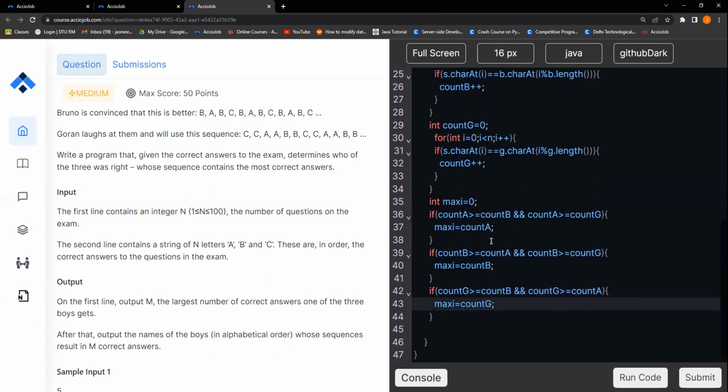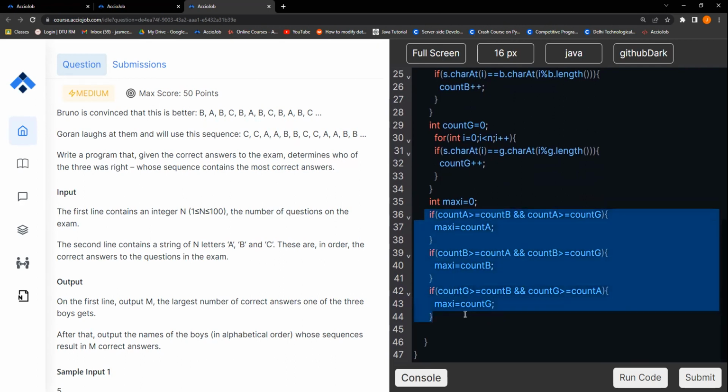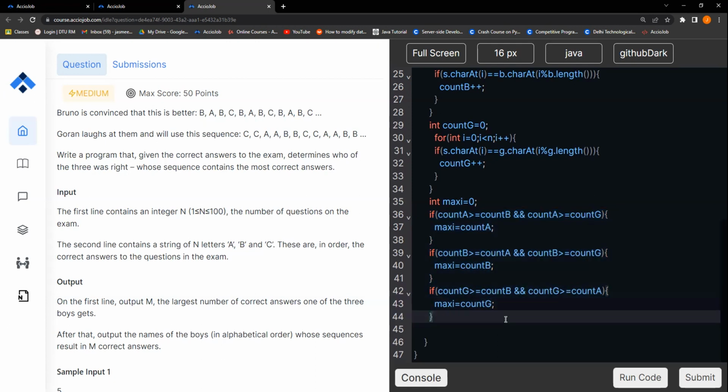Okay, so you can see there are several ways of finding the maximum. But these three can also be written using the math.max function with just two lines. You can figure out the maximum among two, and then the maximum among the answer of the above two and the third one.